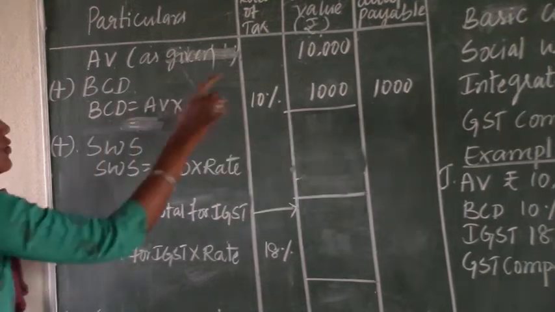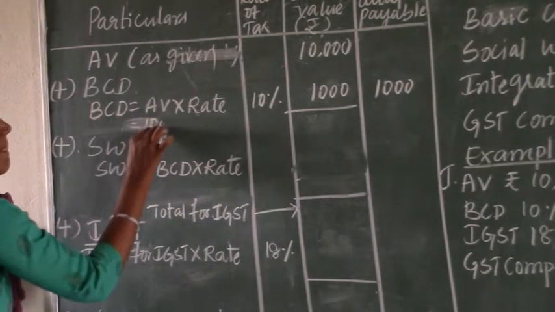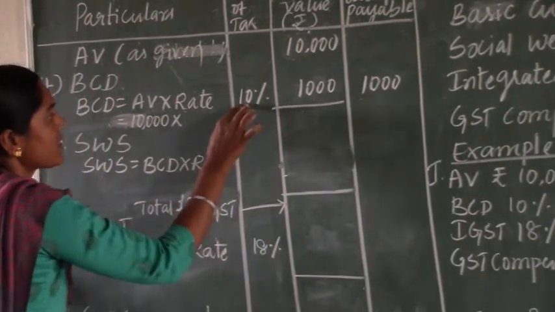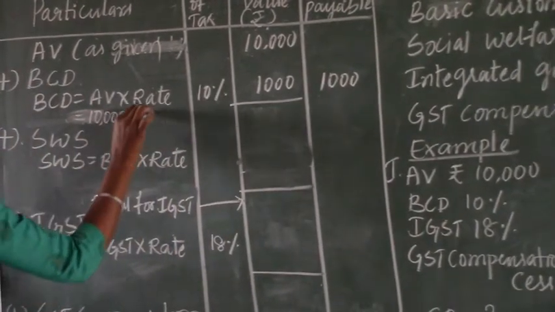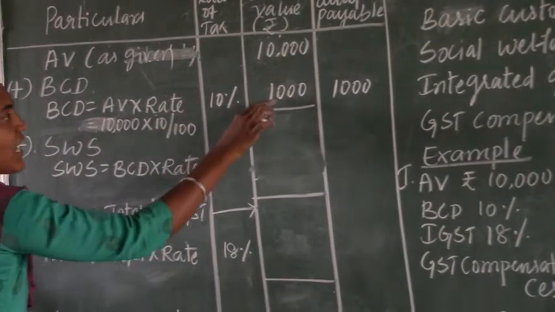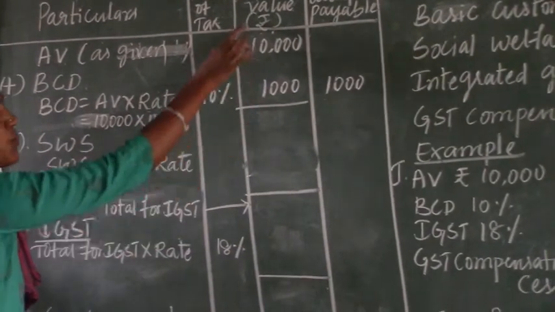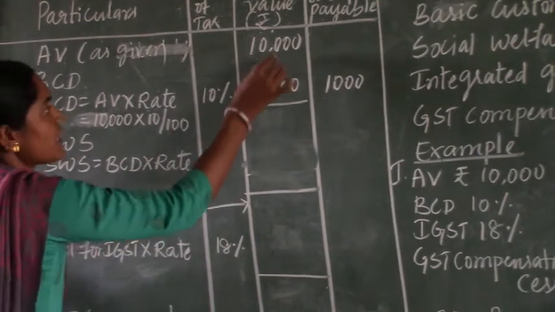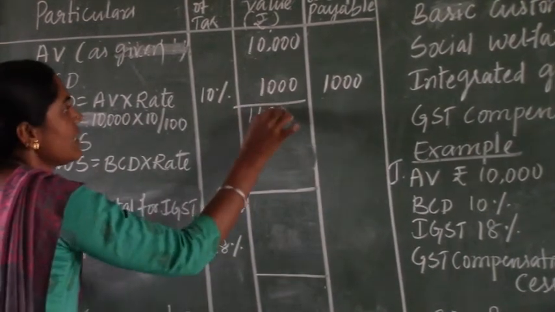See, assessable value as given is 10,000, into rate of BCD as given, 10%. Therefore 10,000 into 10%, the BCD value is 1,000, that we need to write in both the value column as well as the duty payable column. So now make it total: 10,000 plus 1,000, 11,000.